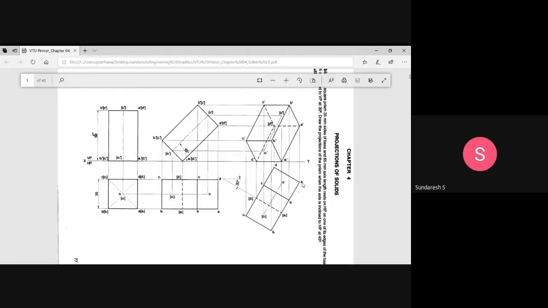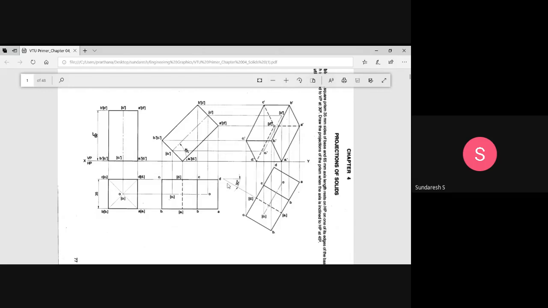So now in the third position, what we do is take a convenient distance below the XY line. Why am I taking a convenient distance? Because not even a single point of the top view should cross the XY line above. Okay? So we are taking here a 30 degree line, because the edge which is resting is inclined to VP at 30 degrees.